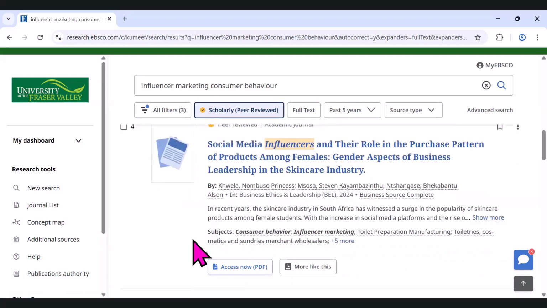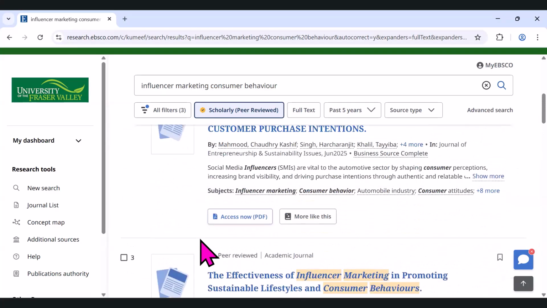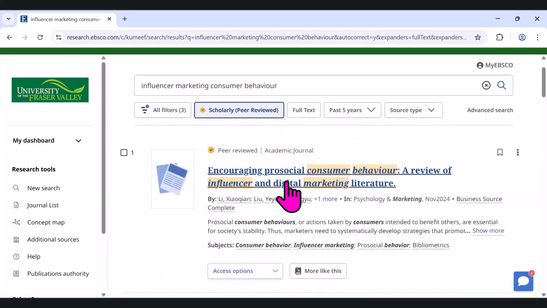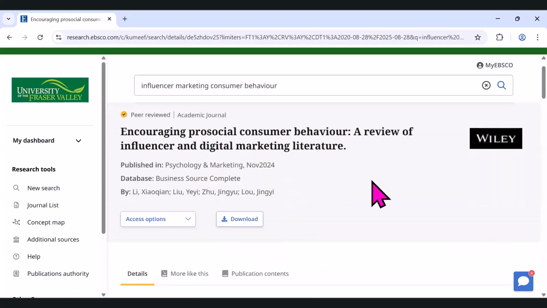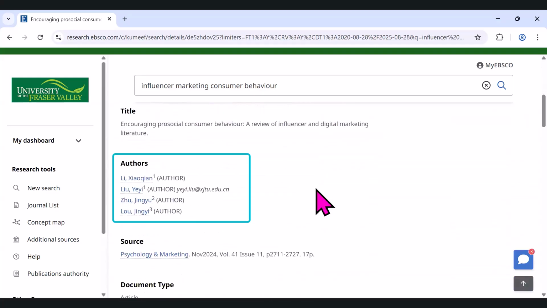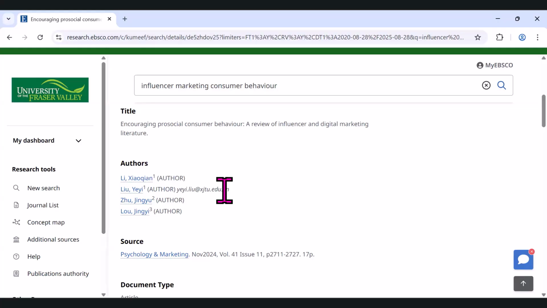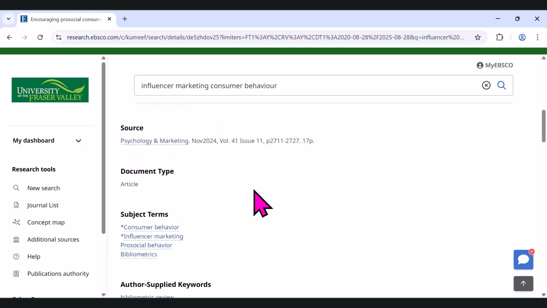So let's say we wanted to click on, I'll just go back up here to my first one. All right, we've got, again, all the details, the title, published in. Here's some information about the authors. If you can find more information about the authors, it could be on this page or it could be in the PDF itself, just to double check that they either work for or are affiliated with the university and that they're scholarly authors.